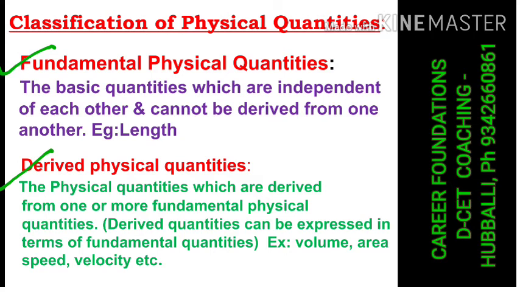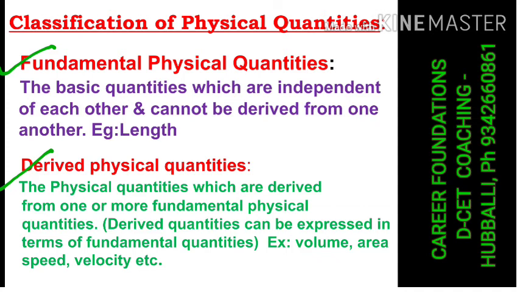Derived physical quantities are the physical quantities which are derived from fundamental quantities. For example, velocity is the rate of change of displacement, or V = d/t. D means length, t means time. Both are fundamental quantities.